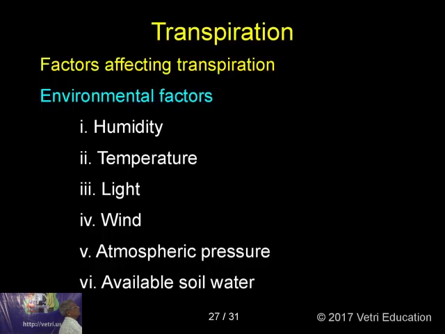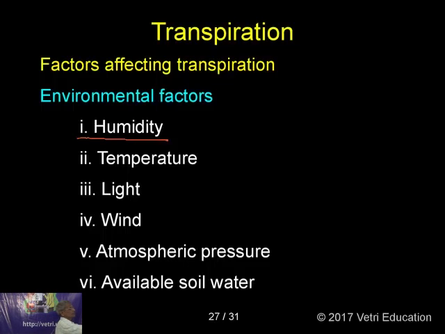When humidity is more, transpiration will be very less. When there is a humid atmosphere, even if you put the cloth for drying, it will not get dried, because the water droplets are more in the atmosphere. Then how will it get dried?